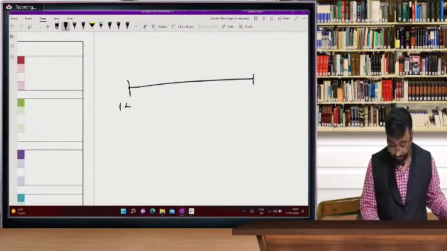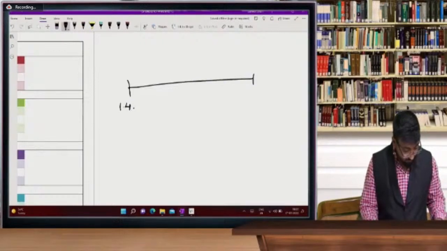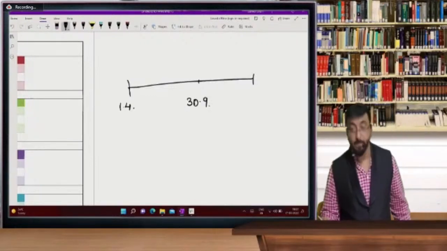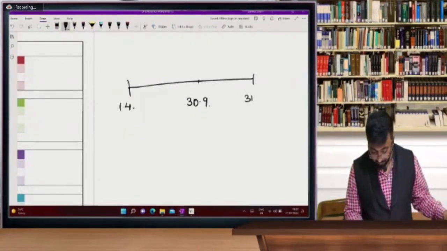Suppose our year starts on 1st April, and 30th September is the 6 months.